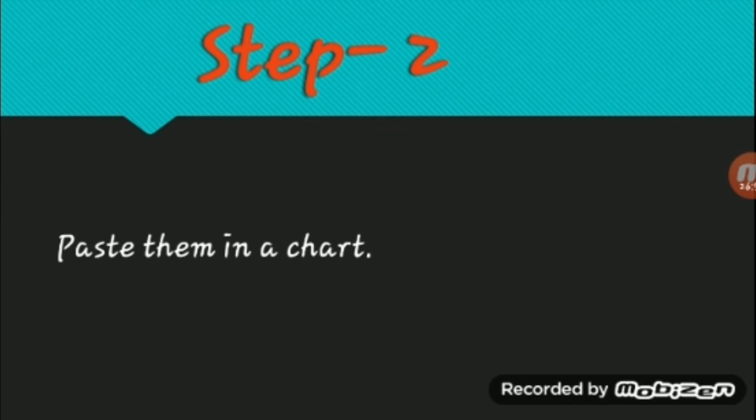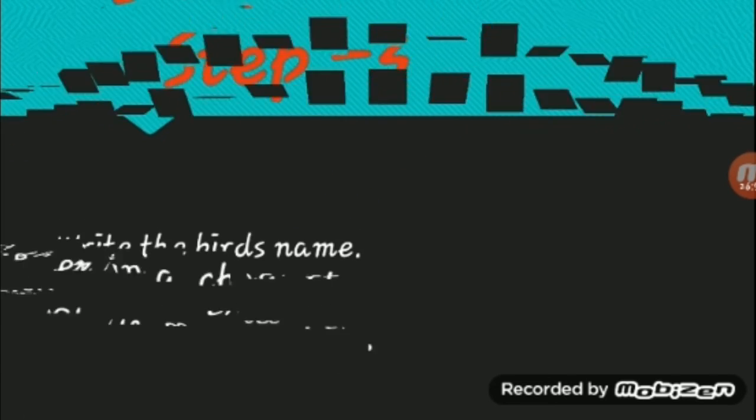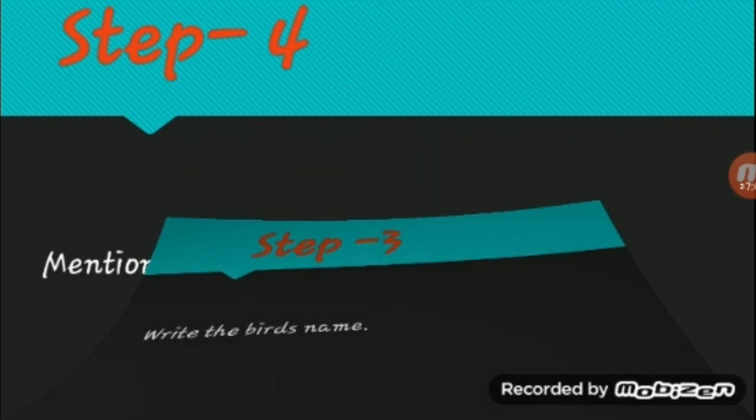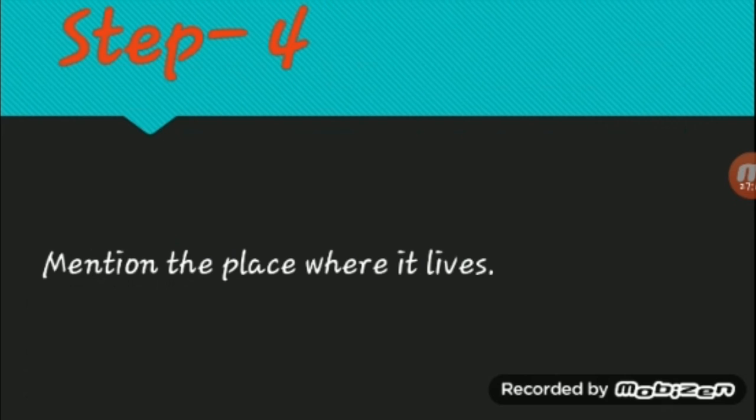Then take a chart and neatly paste the feathers one by one. Step 3. What do you have to do? Write the names of the birds to which the feathers belong. And then step 4, mention the place where it lives. For example, if it's a crow, you have to mention it lives in a nest, that is on the trees. Okay?